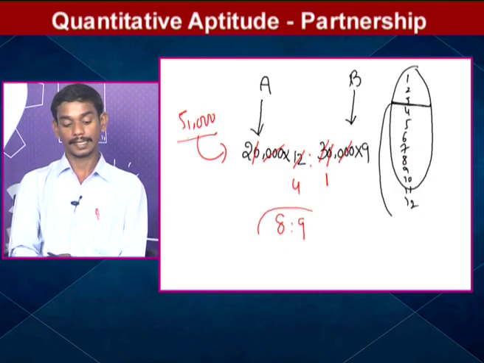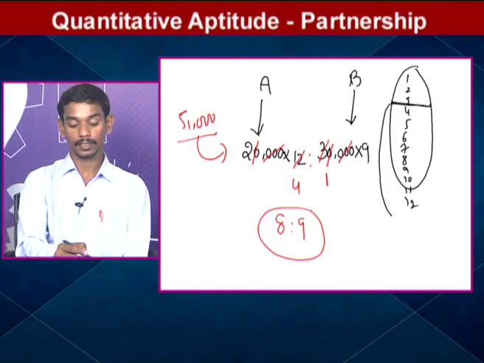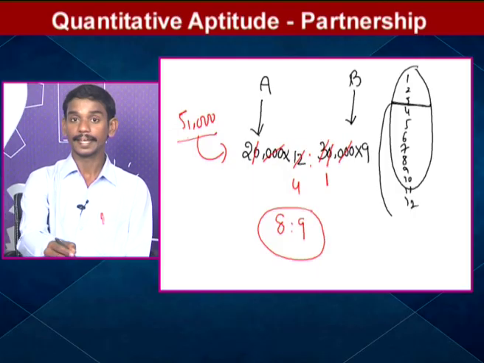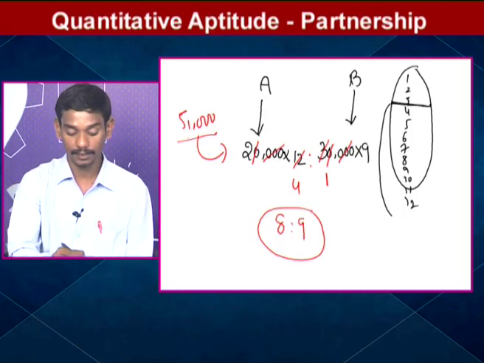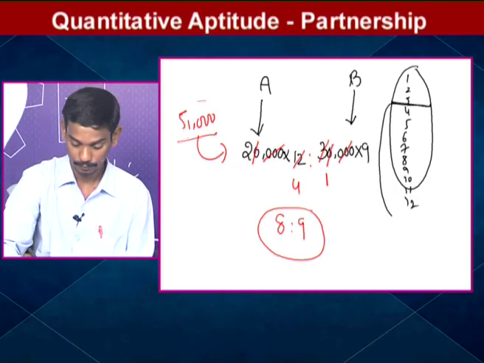In this 51,000 rupees, the profit will be distributed among A and B in the ratio of 8:9.